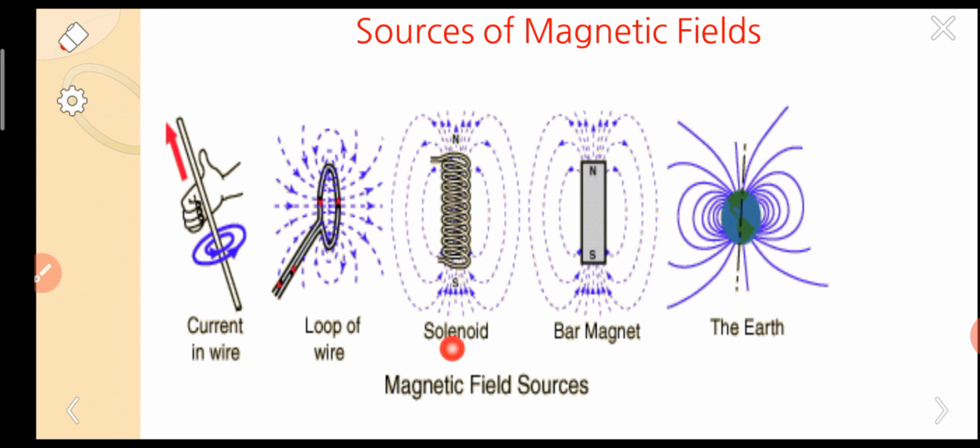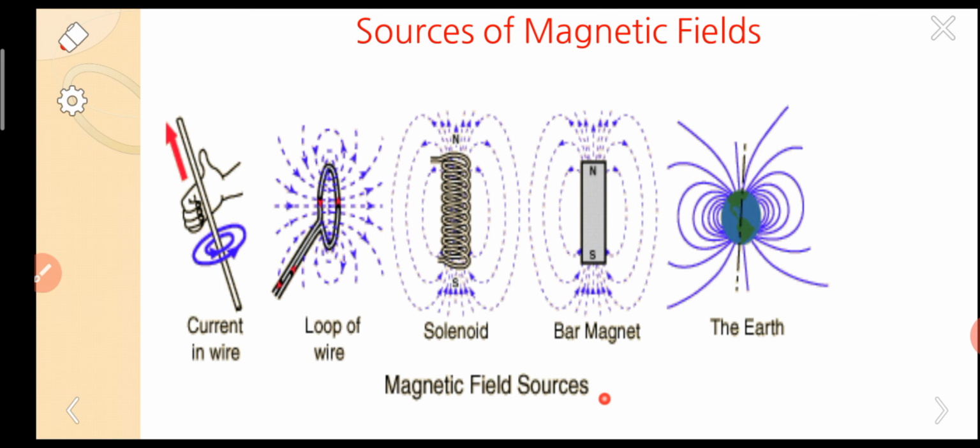The third one is the solenoid. A solenoid is nothing but, again, the same conductor wire mounted in the form of a solenoid. Whenever current is passing through the solenoid, a magnetic field is developed as shown in the figure. This is another source of magnetic field. And the next one is the bar magnet.